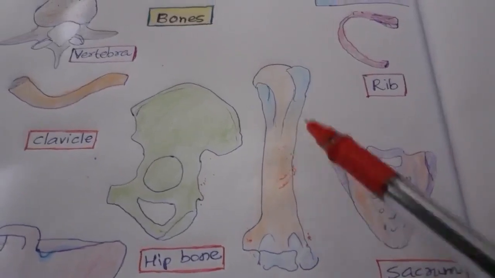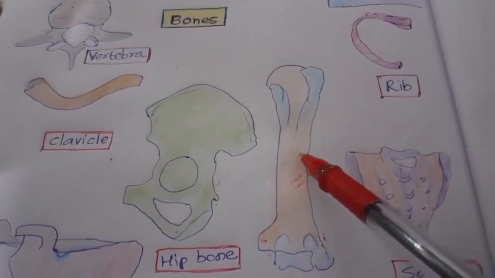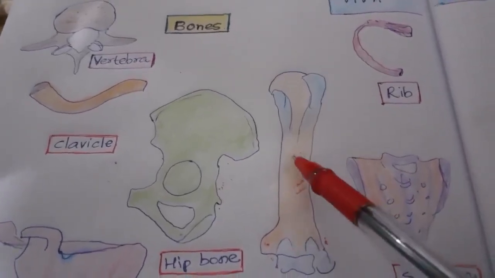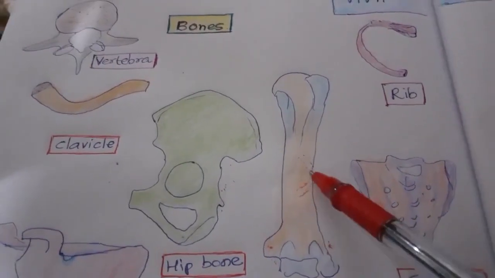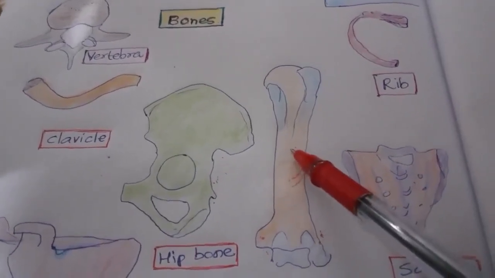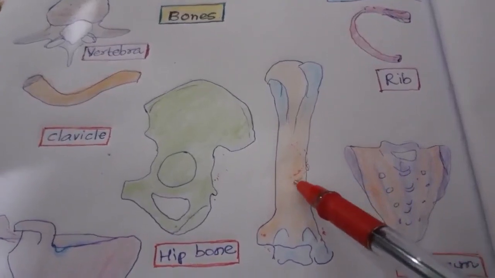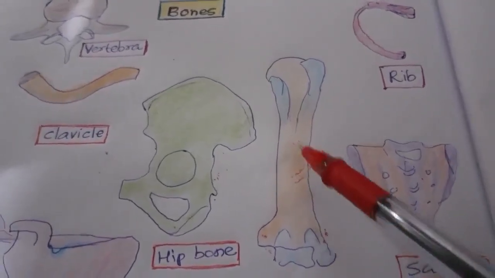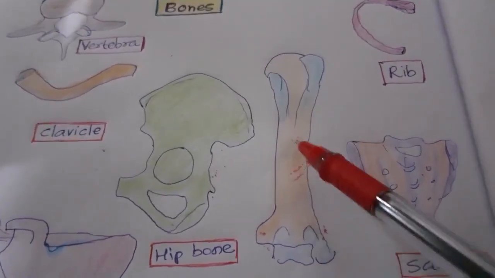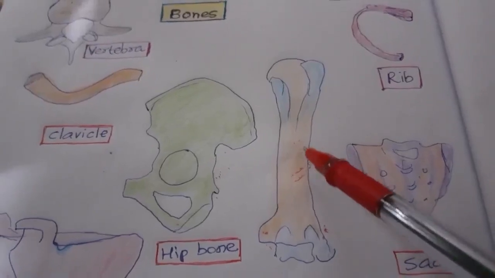Then the examiner may ask, what is the content of the radial groove or spiral groove which lies on the posterior aspect of the humerus as well as on the anterolateral surface? Content of radial groove is radial nerve and the profunda brachii artery.